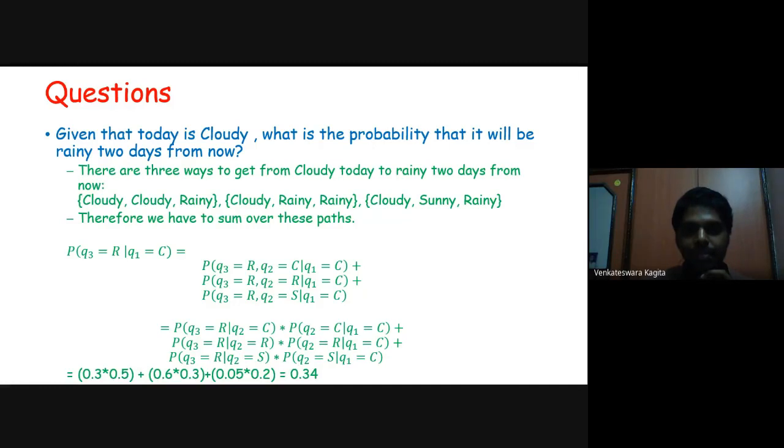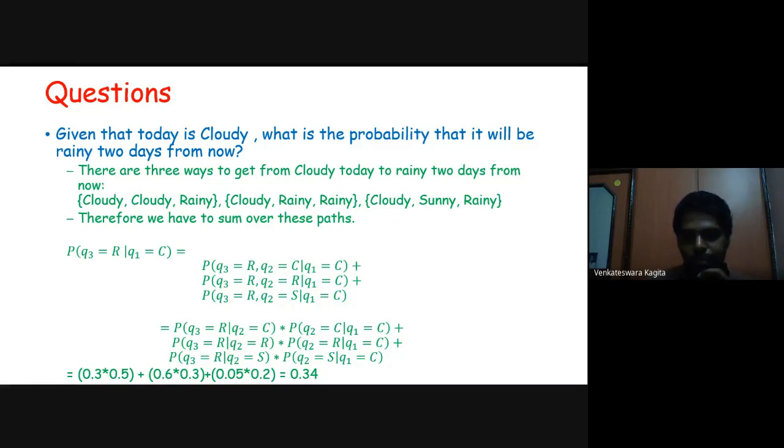So this is equivalent to probability of Q3 equal to R given Q2 equal to C, because our assumption says that weather depends only on the previous day. So you just cut down to that, times probability of Q2 equal to C given Q1 equal to C, plus probability of Q3 equal to R given Q2 equal to R, times probability of Q2 equal to R given Q1 equal to C, and so on.